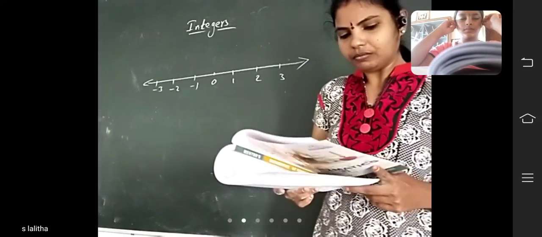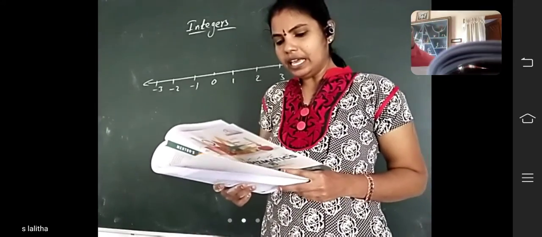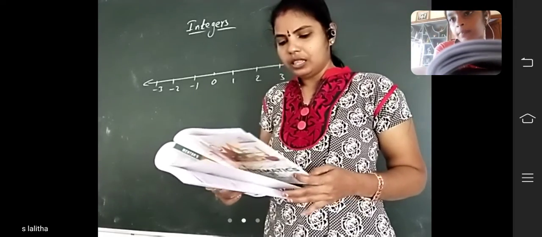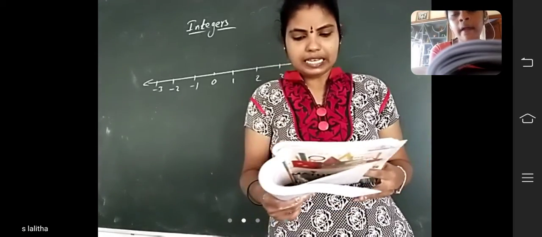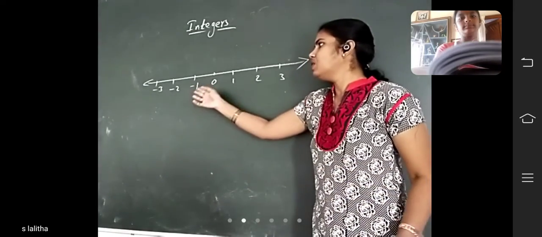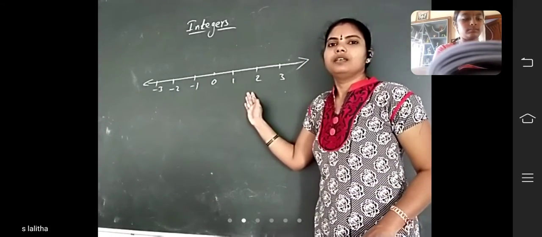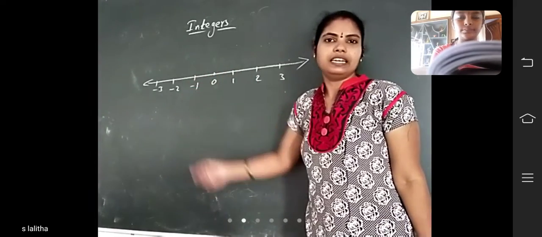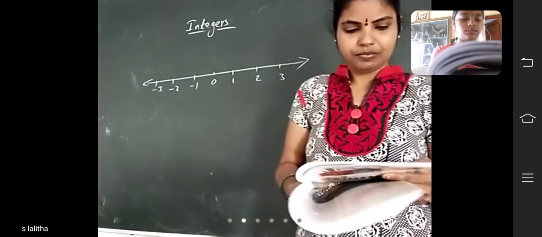Okay? On the number line, every negative integer lies on the left of every positive integer. Therefore, every negative integer is less than every positive integer, and a positive integer is always greater than a negative integer.